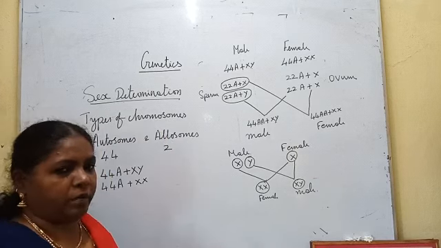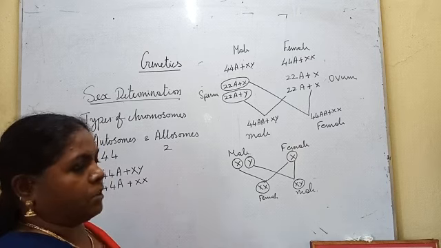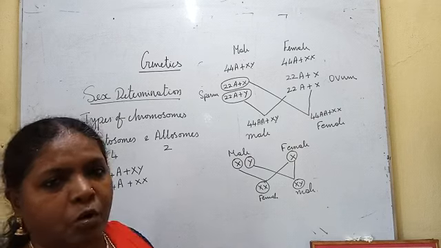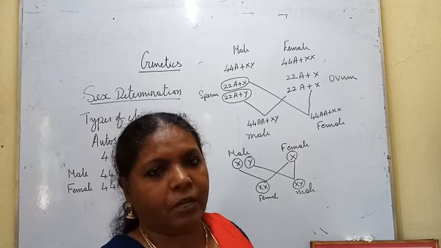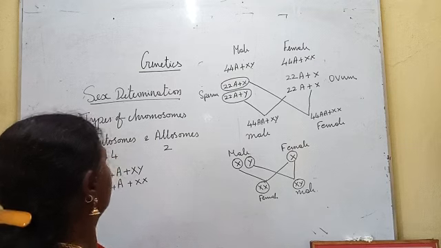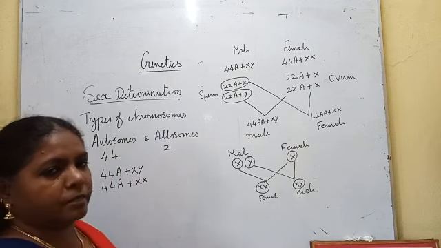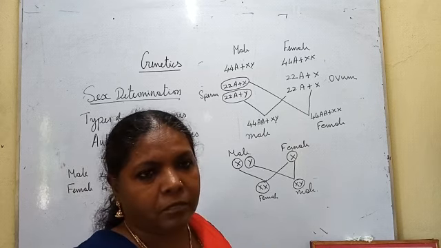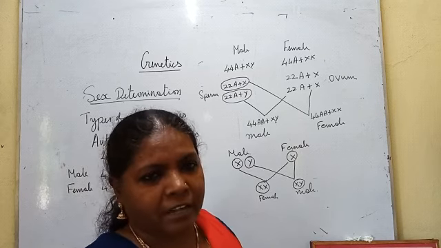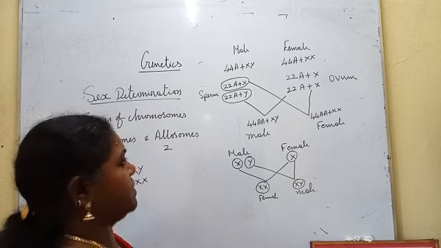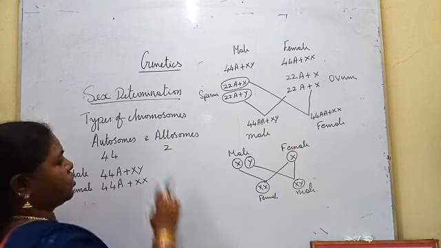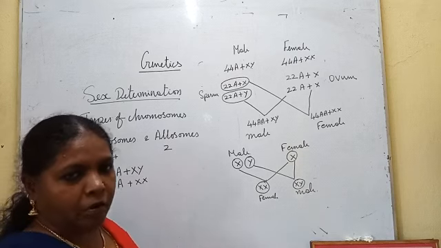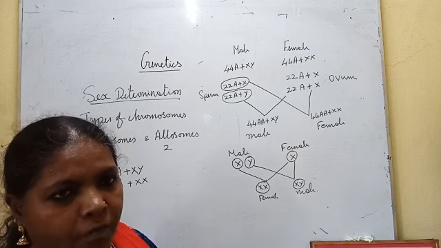Already I told you genes are located in the chromosomes. The genes which are responsible for all the vegetative characters, the chromosomes which contain these genes are called autosomes. And the chromosomes which contain the reproductive characters are called sex chromosomes, allosomes. So autosomes and allosomes are the two types of chromosomes.